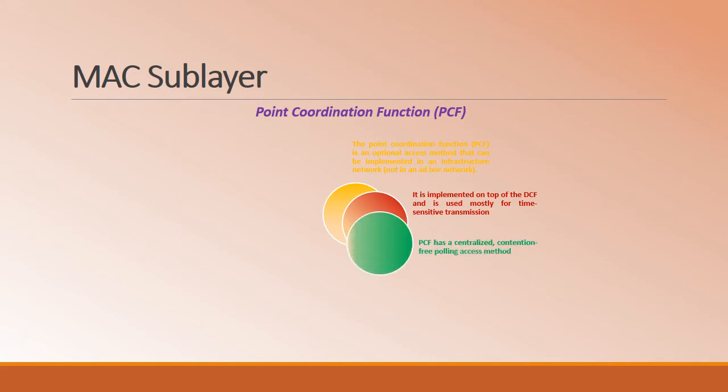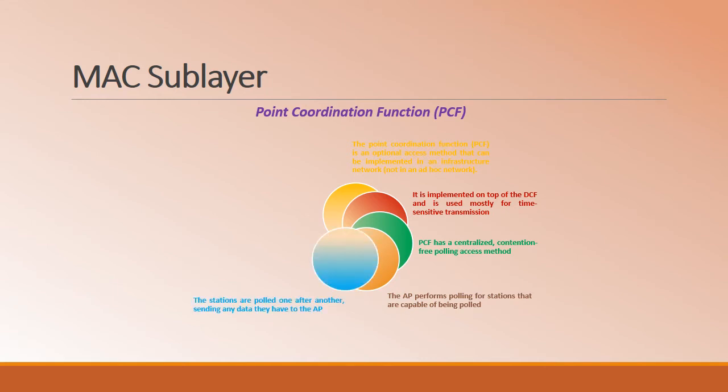PCF, as already mentioned, is a centralized contention free polling access method. We have already considered the polling mechanism under controlled access methods, and PCF implements that. Here the access point performs the polling for the stations that are capable of being polled. Stations are polled one after the other if they have any data to be sent to the AP.